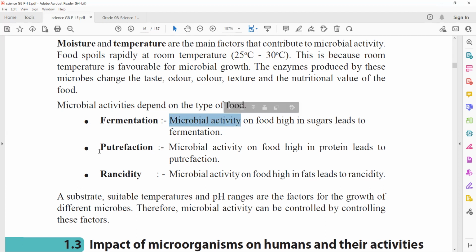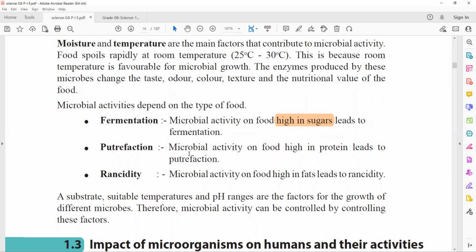Okay, microbial activity. Putrefaction, yeah, that is also microbial activity. And rancidity, yeah, that is also microbial activity. You can see all these three microbial activities occur on food. So these phrases are common for these three. But here, fermentation occurs on foods high in sugar. So you have to highlight this. Okay. Fermentation occurs on food high in sugars.